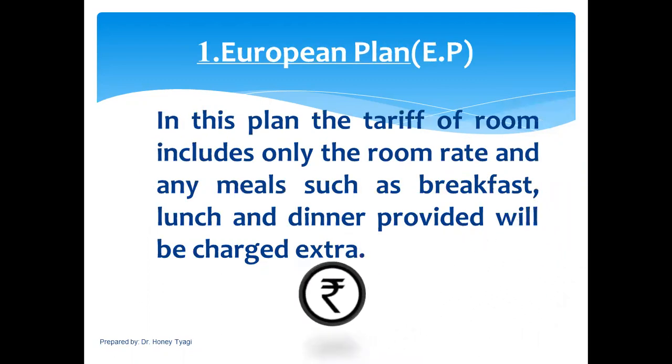First, European plan, short form EP. In this plan, the tariff of the room includes only the room rate, and any meals such as breakfast, lunch and dinner provided will be charged extra, which means the guests are charged separately for all meals in this plan.